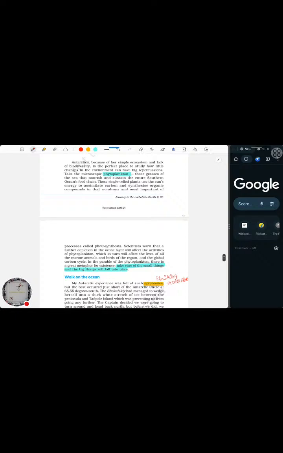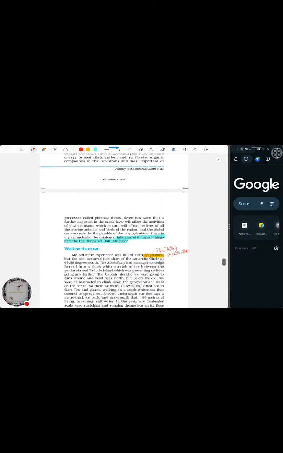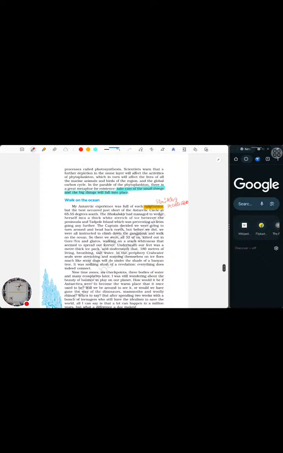Based upon this plant, we have our entire ocean ecosystem. If this plant is disintegrated, which can happen if it is exposed more to UV light, and UV exposure can increase if ozone layer depletion occurs, and this species is completely destroyed, then the ocean species will be completely destroyed.